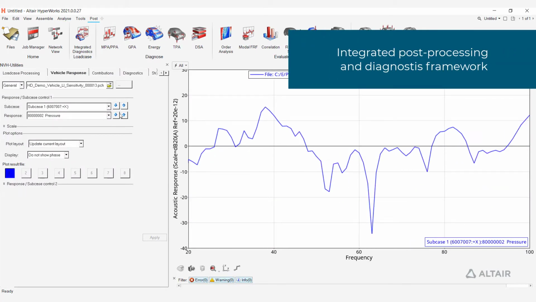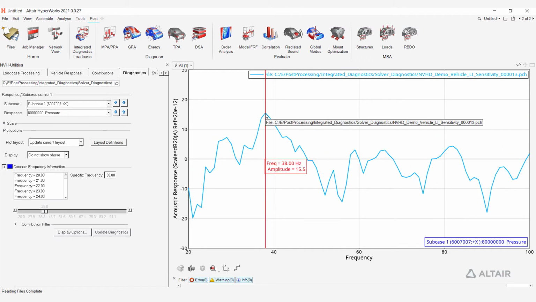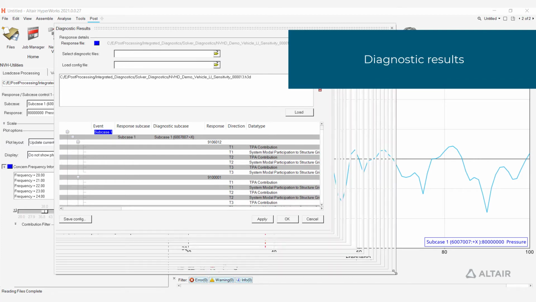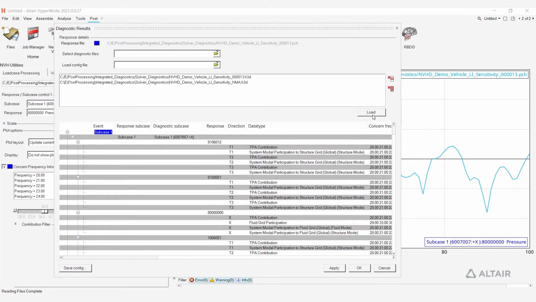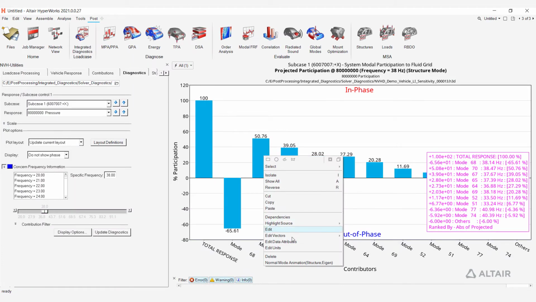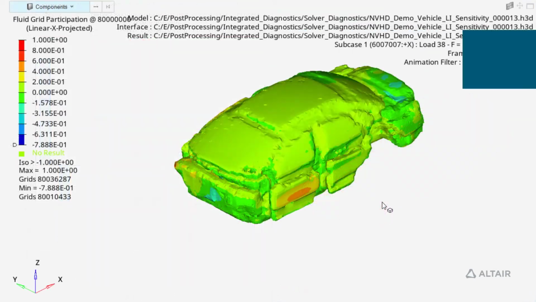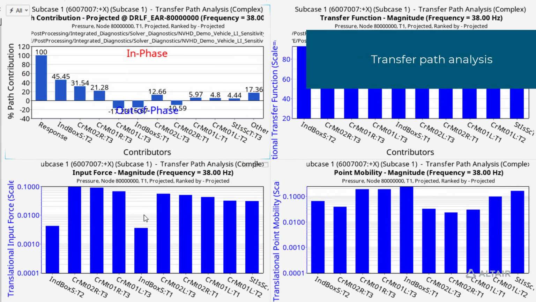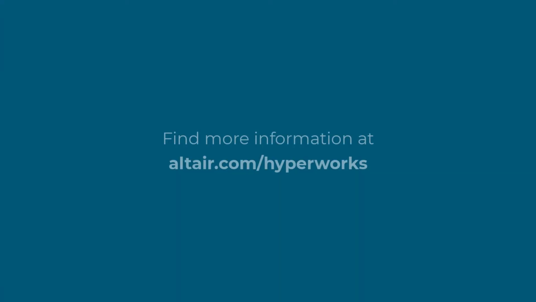Post-processing and results diagnostics are fully integrated in the NVH Director. A diagnostic results dialog provides a catalog of NVH results and allows mapping of NVH responses to diagnostic results. Post-processing capabilities include modal participation, grid participation, transfer path analysis, and others. They help in understanding the physical mechanism and root causes of NVH problems, helping to lead to effective solutions.